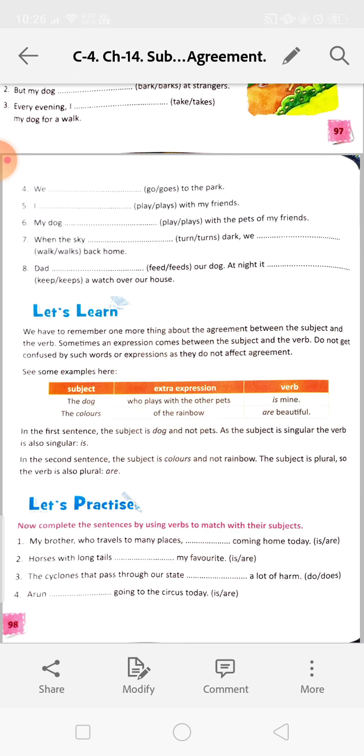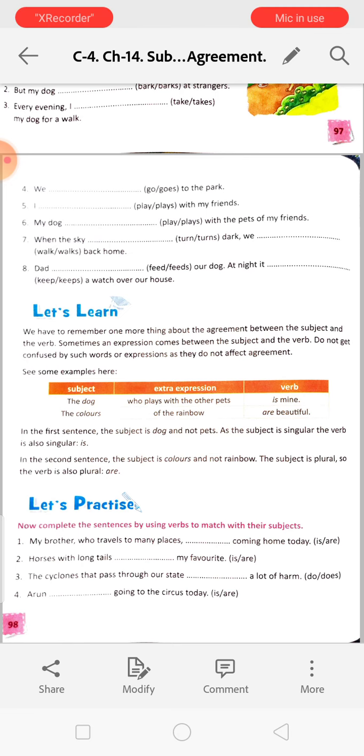Next, we have to remember one more thing about the agreement between the subject and the verb. Sometimes an expression comes between the subject and the verb. Do not get confused by such words or expressions as they do not affect agreement. The dog who plays with the other pets is mine. The colors of the rainbow are beautiful. See, the colors of the rainbow are beautiful. Rainbow is in singular, but we are talking about the colors. So we have used here are.